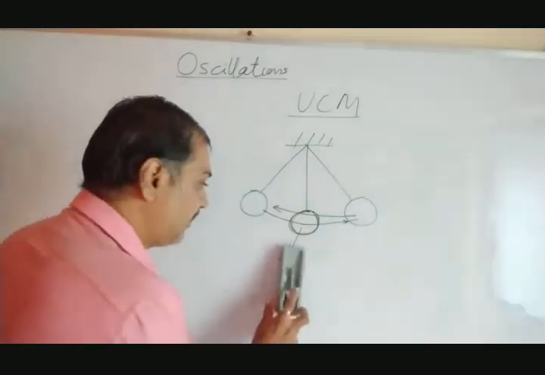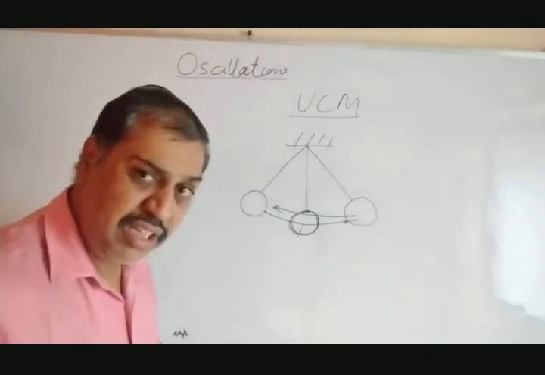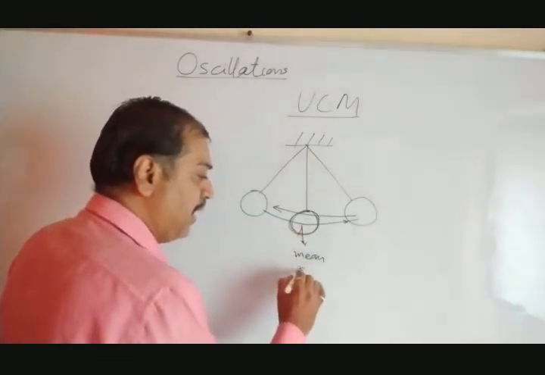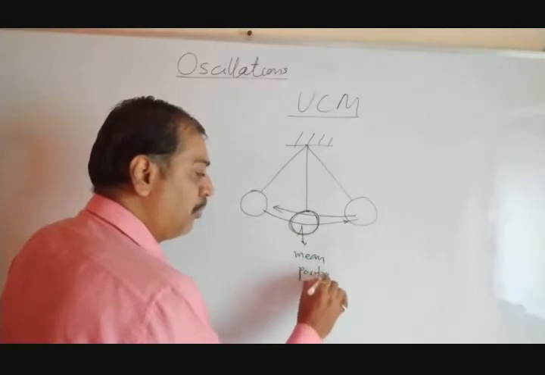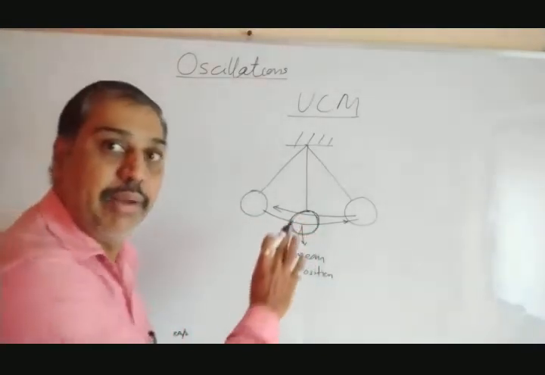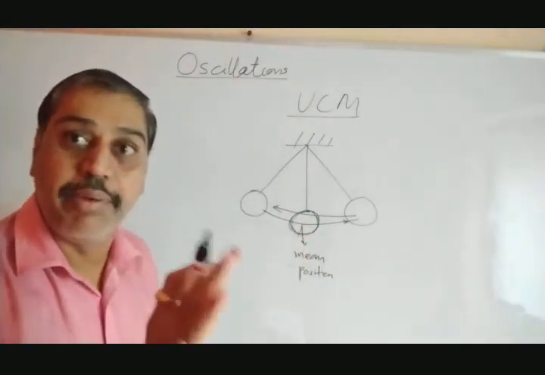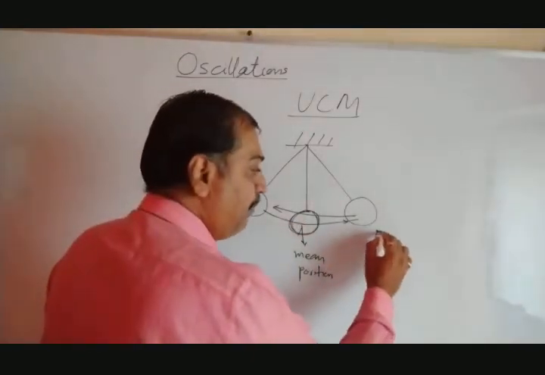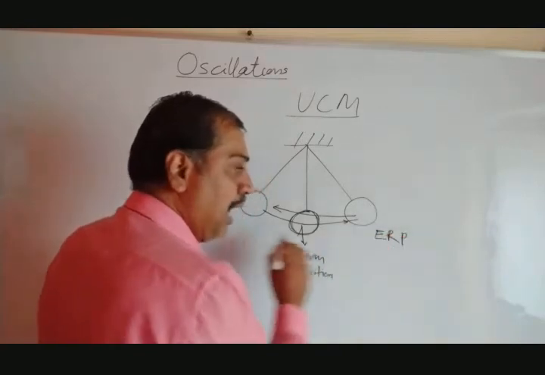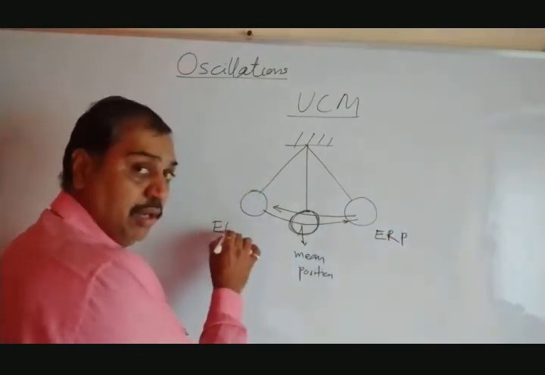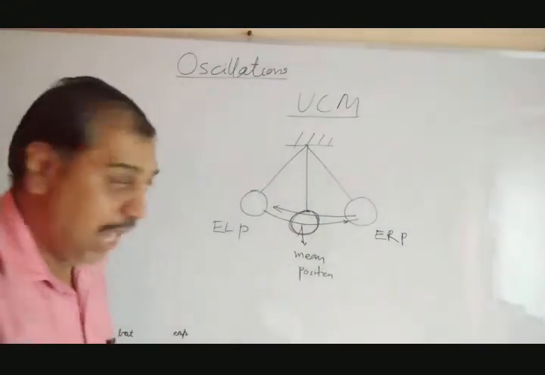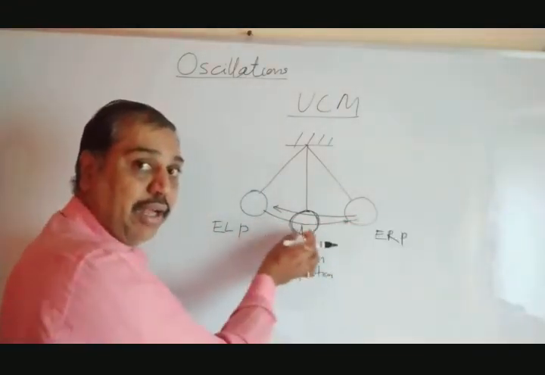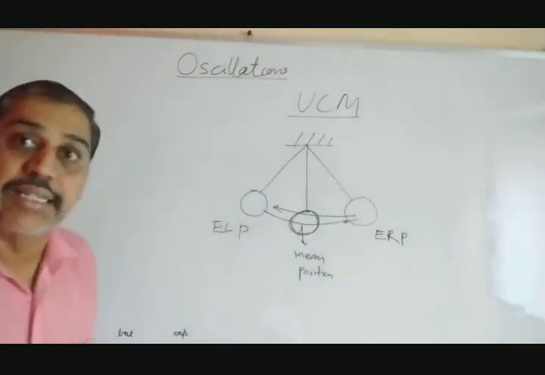Now here at the center, the initial position, this position is said to be mean position. After some time, the bob definitely remains stable at this position, original position, equilibrium position, that is said to be mean position. This is said to be extreme right position, and this is said to be extreme left position. Are you getting? Extreme right, it goes to maximum this side, again comes back, and again comes to mean, again goes to extreme left position.